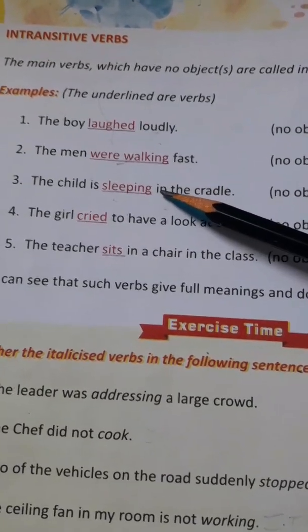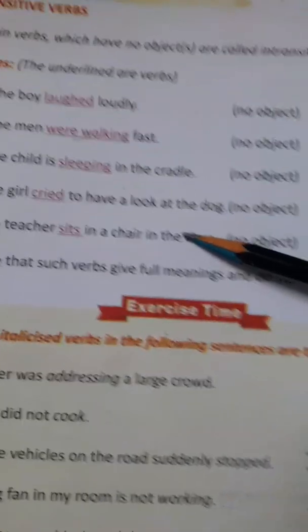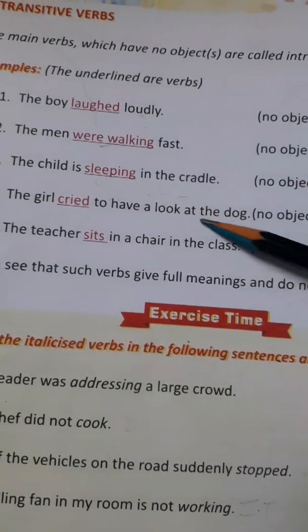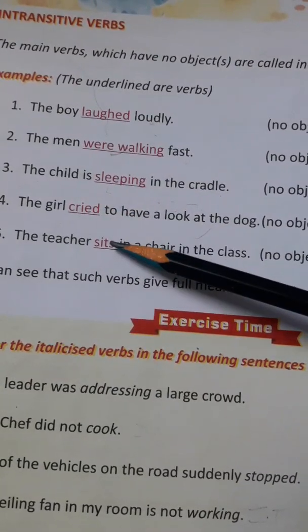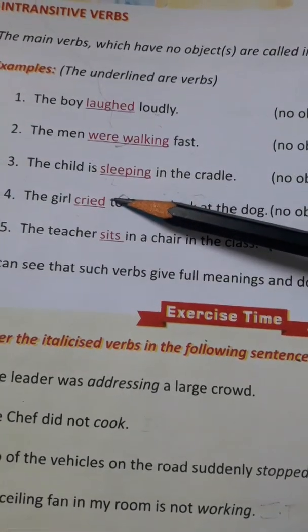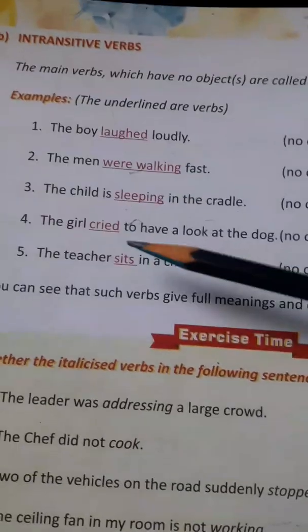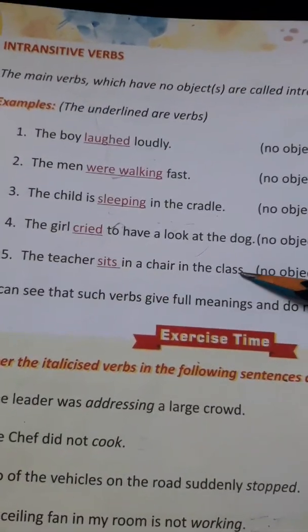The child is sleeping in the cradle. The girl cried to have a look at the dog. And this also has no object. The girl cried. Just hide this portion: the girl cried. The sentence is complete. They don't need any object to complete their sentence. The teacher sits in a chair in the class.